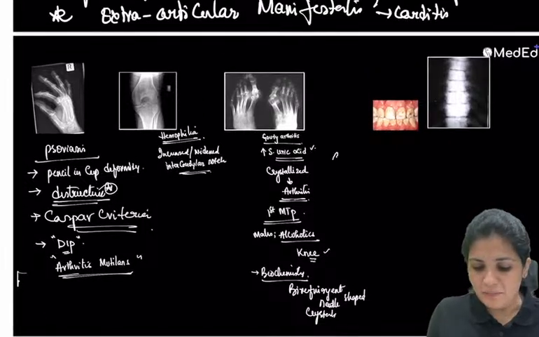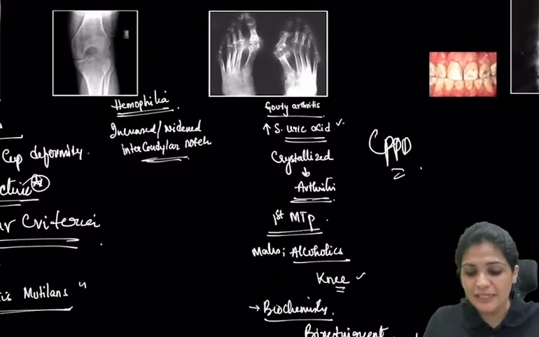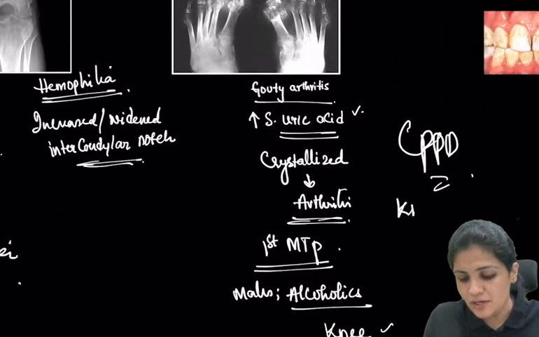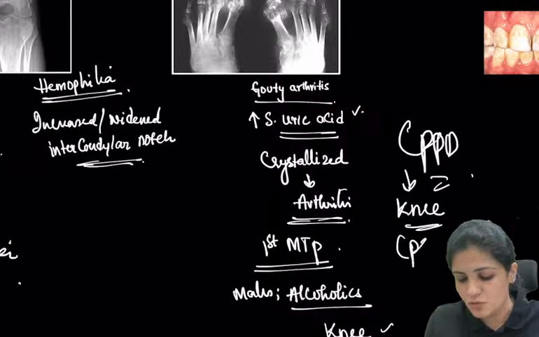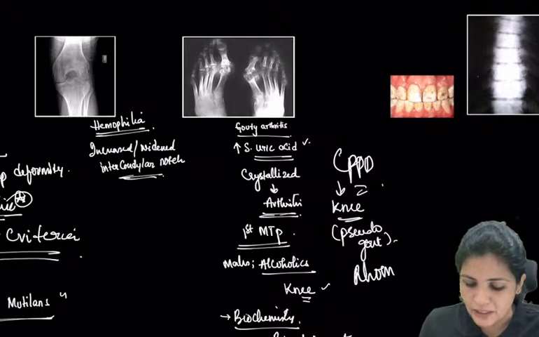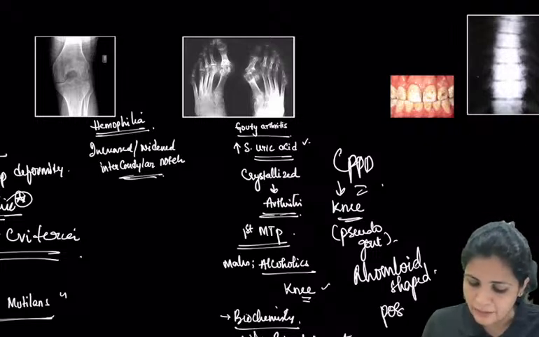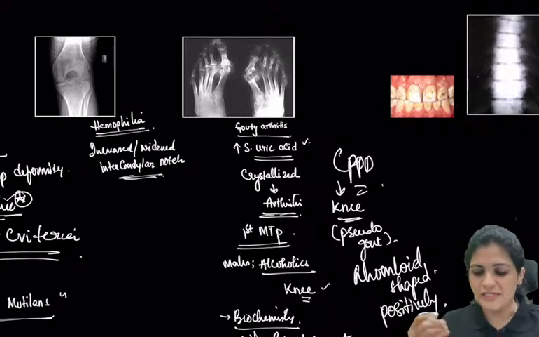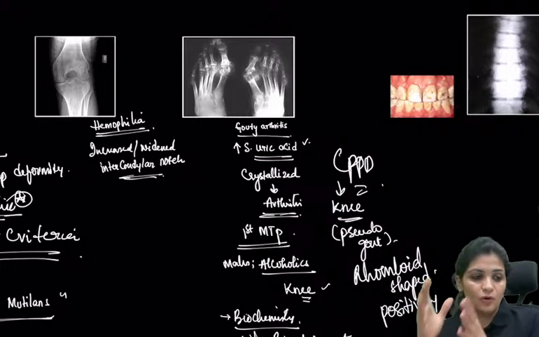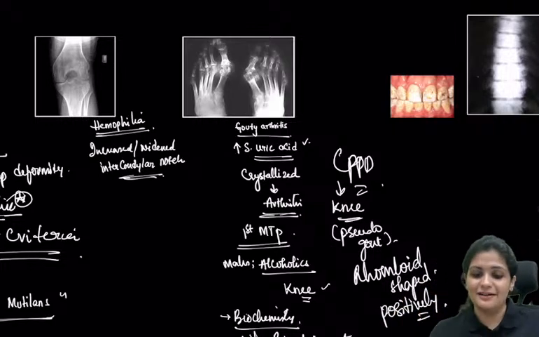And what is CPPD? CPPD is nothing but pseudo gout. Here there are calcium pyrophosphate deposits, and usually this is seen in the knee joint. So whenever they talk about calcium pyrophosphate deposition, here it is rhomboid shaped crystals. These are positively birefringent, and the gout crystals are negatively birefringent. And this is all usually seen on microscopy. Pseudo gout is mainly seen in the knee, with rhomboid shaped crystals. Here in gout it is needle shaped crystals.